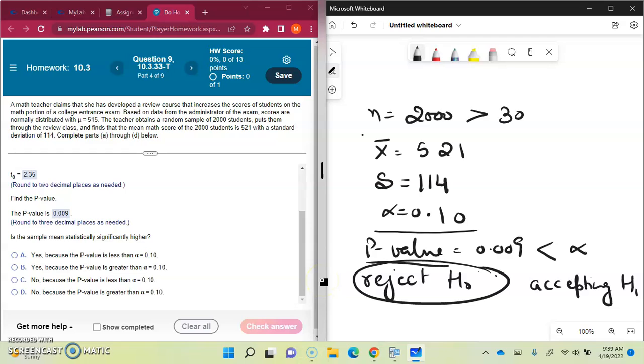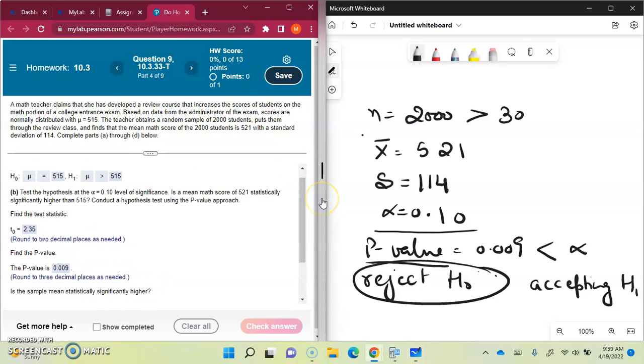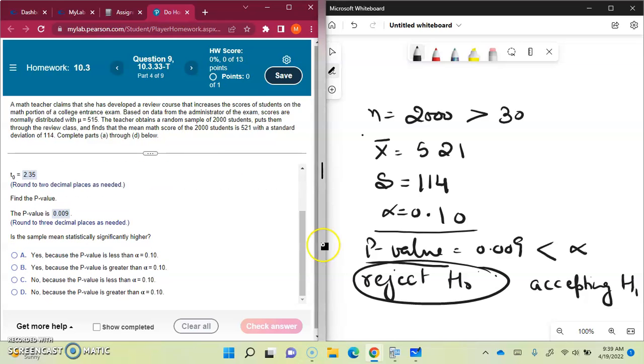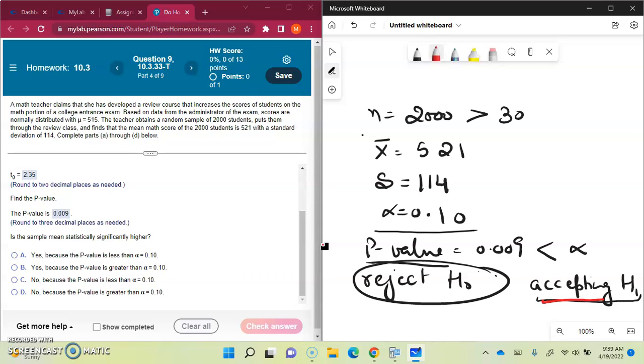Yes. So that means what? The p-value is less than alpha. That means the sample mean is statistically significantly higher. Because the alternate hypothesis, if you remember, is saying that the mean is higher than 515 and we are leaning towards H1, we are accepting H1, right?